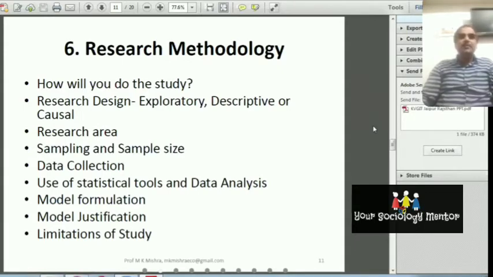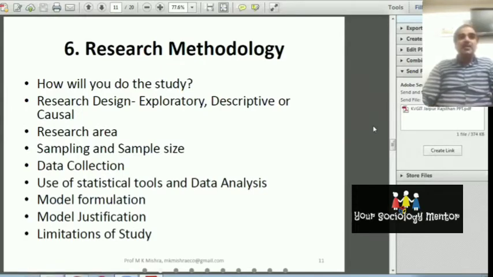You have to discuss the data collection. Your research will collect, you will also collect... one thing I have not written here. You will also discuss the research methods.